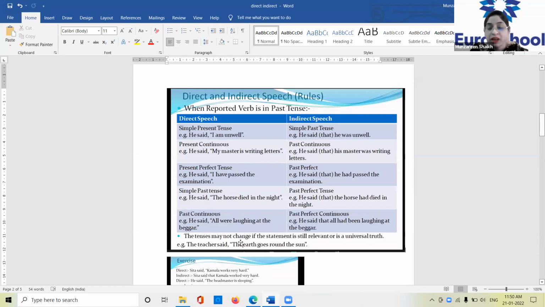So, one point you need to note down, children. Tenses may not change if the statement is relevant, or is a universal truth. All right. So you can change sentences, but there are certain limits. If the statements are relevant, or if it is a universal truth, then you cannot change the tense of that particular sentence. For example, the teacher said the earth goes around the sun.